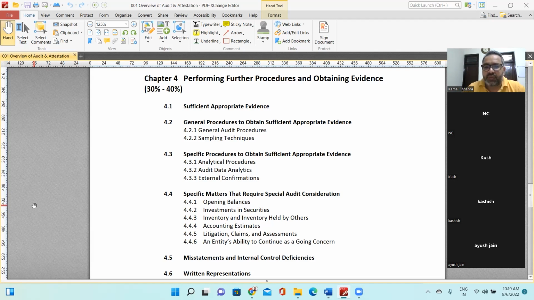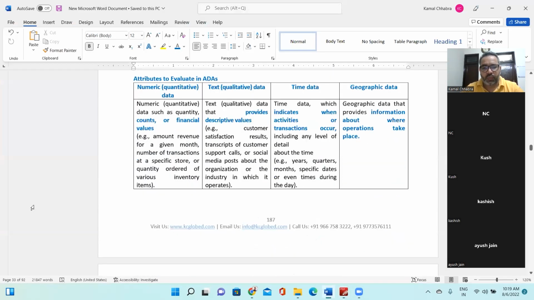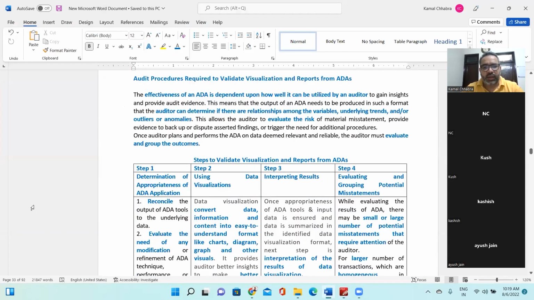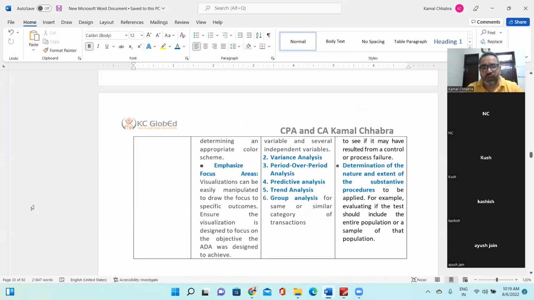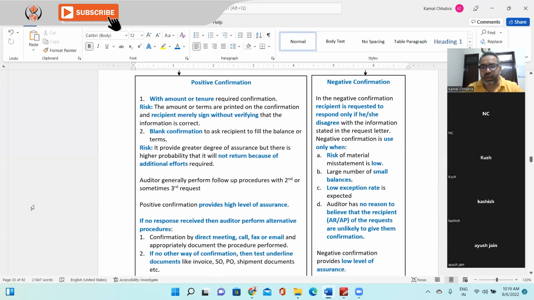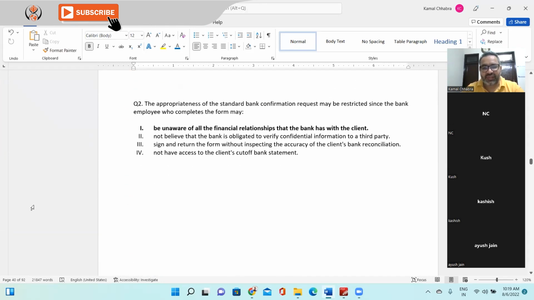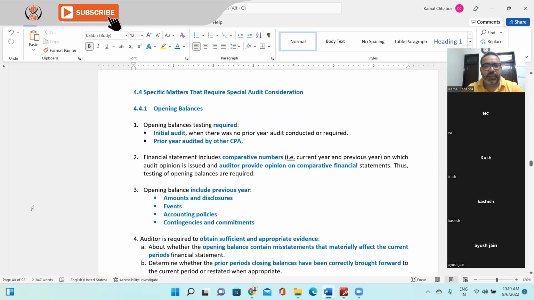And in the last class we discussed data analytics and the external confirmation procedure. Hope you remember those. In external confirmation, we discussed both types, positive and negative confirmation, the benefits of each, and when we use positive and when we use negative confirmation. Hope you remember this. Yes, sir. Cool.